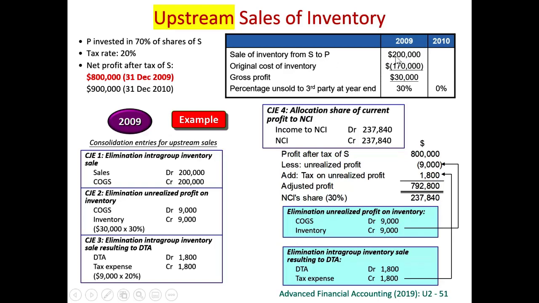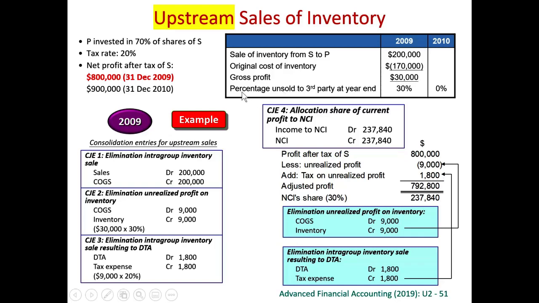The intra-group sales is 200,000. If this is year 2009, this is a current year intra-group transaction. Therefore, we must eliminate this intra-group sales. And therefore, we debit away the sales, 200,000. We credit cost of goods sold, 200,000. Potentially, the overstatement of the inventory can be 30,000 because the original cost should be 170,000. So potentially, the inventory can be overstated by 30,000.